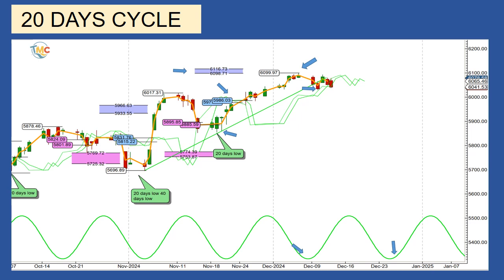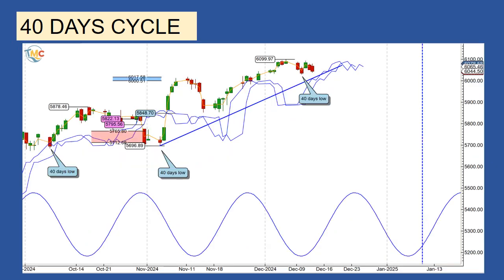40-day cycle, with a low at 5,696. The last 40-day low was on November 4th. After the 40-day low formation, on November 6th, the S&P 500 crossed back above its cycle lines at 5,848, providing an upside target zone between 6,000 and 6,017, for 152 points or 2.59% of potential profits. The target was met 4 days later on November 8th.